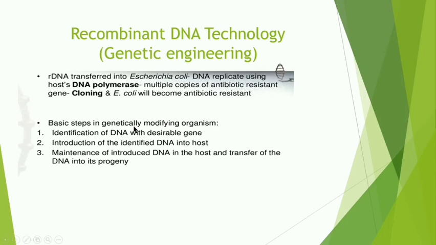Now basic steps in genetically modifying organisms. These are: identification of DNA with the desirable gene. First step, क्योंकि हमें वो DNA पता करना है जिसमें से हमें मालूम है कि ये जो desirable genes हैं इस DNA के अंदर हैं.